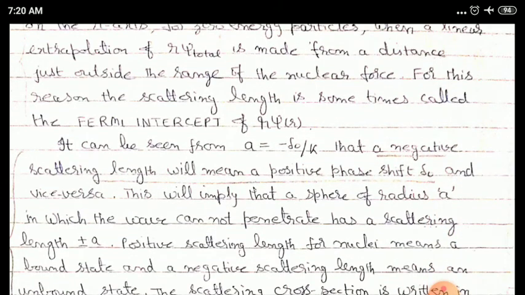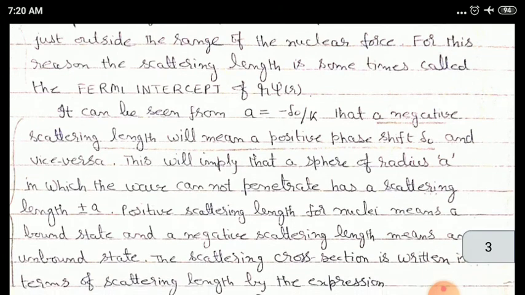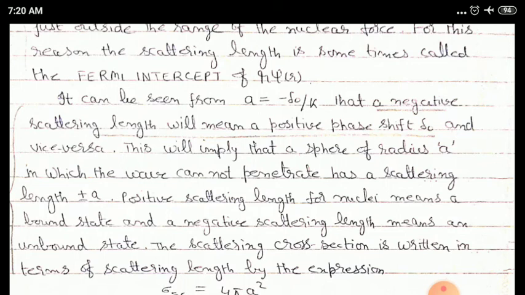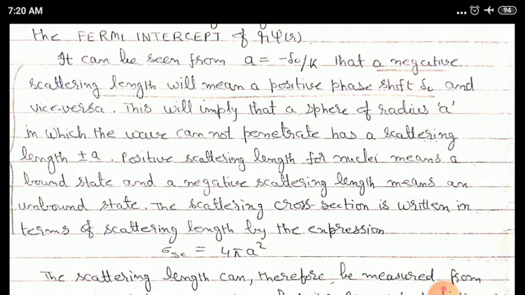Now it can be seen from the above relation a is equal to minus delta 0 upon k that a negative scattering length will mean a positive phase shift delta 0 and vice versa. This will imply that a sphere of radius a in which the wave cannot penetrate, as I have discussed earlier, has a scattering length either plus a or minus a. Now positive scattering length for nuclei means a bound state and a negative scattering length means an unbound state. This is a very important conclusion which we derived from the discussion of scattering length.